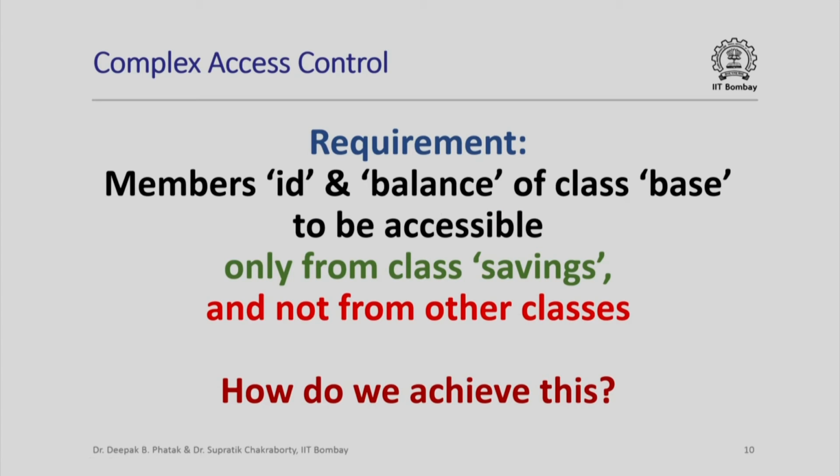Now, there are more things that inheritance in C++ allows us to achieve, and here is just another example. Suppose I want to have some complex access control. Let us say my requirement is that the members id and balance of the class base are to be accessible only from the class savings and not from other classes, right. So, I have the base class which has data members id and balance, and there is the savings class which is supposed to be a special case of the base class, but I want the members id and balance to be only accessible from the savings class and not from other classes. So, how do we achieve this?